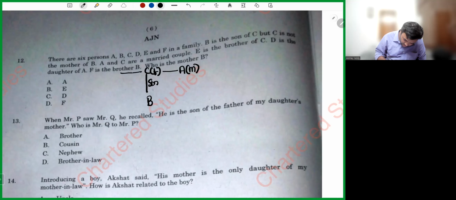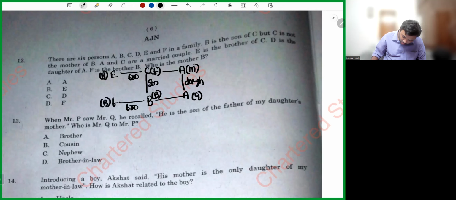E is the brother of C, so obviously E is a boy. D is the daughter of A, so obviously these two are interrelated. Here B is a boy, A is a girl. F is the brother of B, so F is a boy.